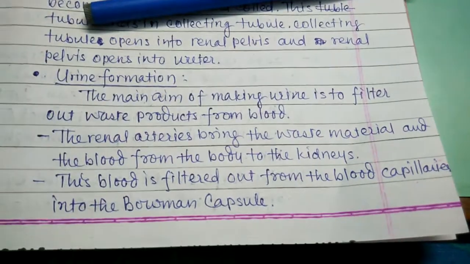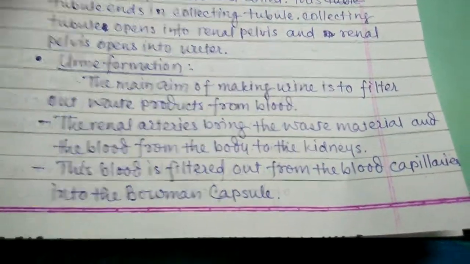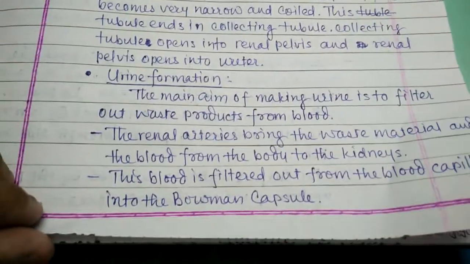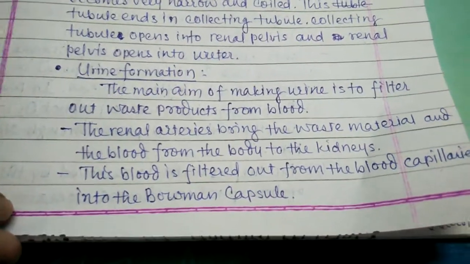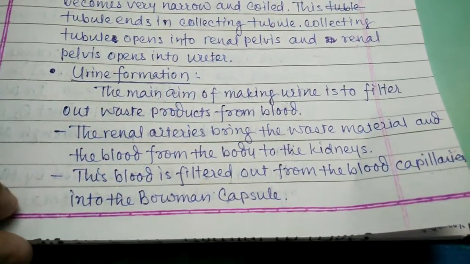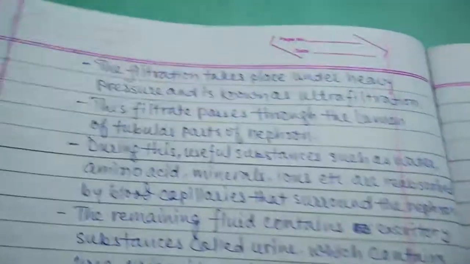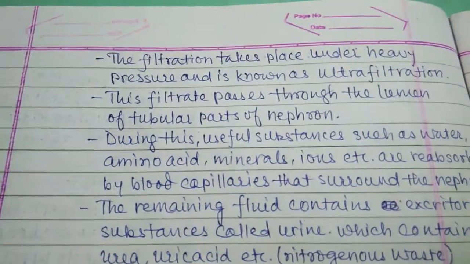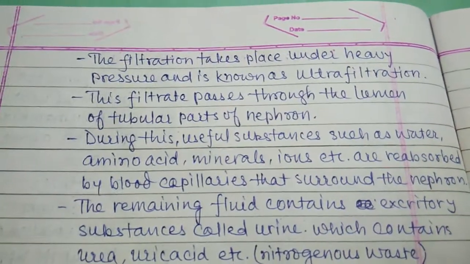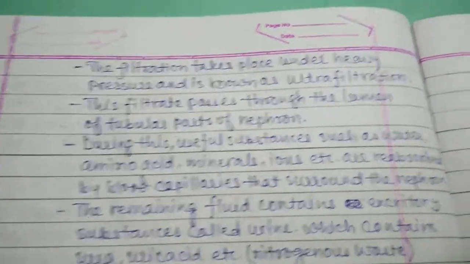The renal artery brings the waste material and the blood from the body to the kidneys. This blood is filtered out from the blood capillaries into the Bowman's capsule. The filtration takes place under heavy pressure and is known as ultrafiltration.